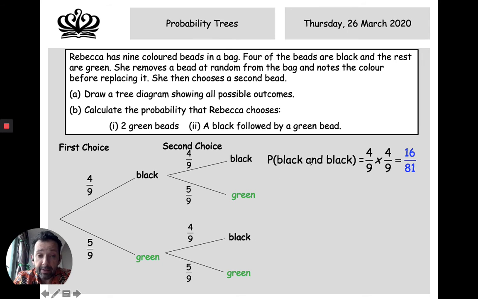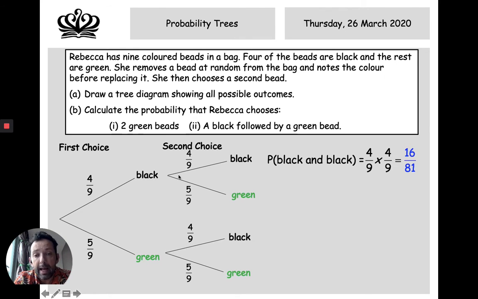If it's and, we have to times the 2 probabilities together. So here I've got a black bead followed by a black bead. So probability of a black and a black equals 4 over 9, that probability there, times 4 over 9, that probability there. And you can do it on your calculator, and it equals 16 over 81.